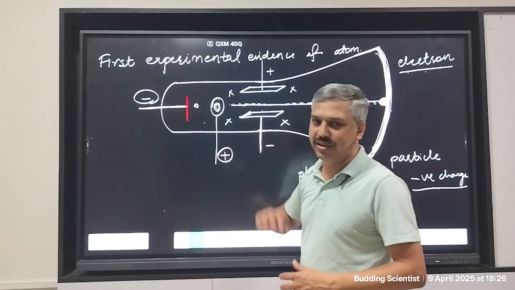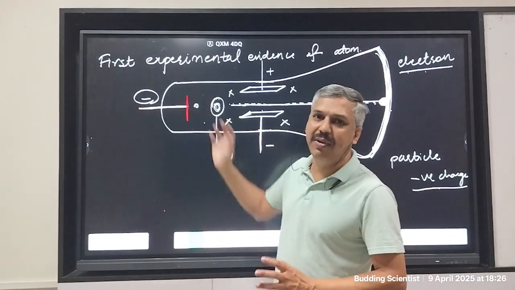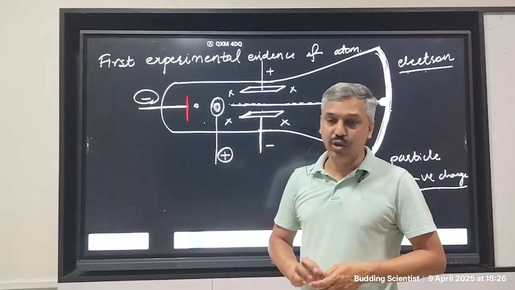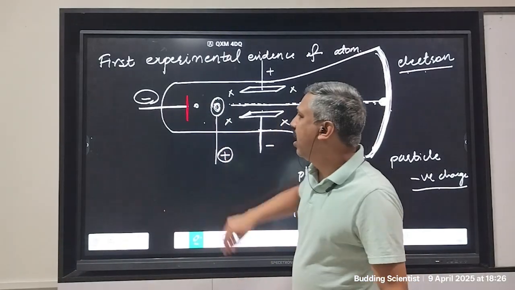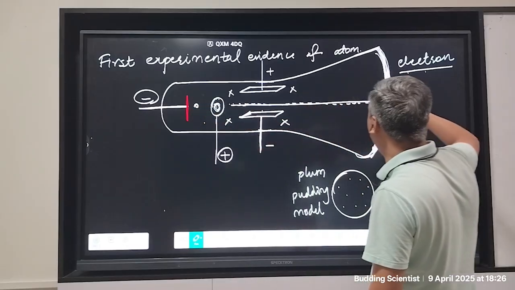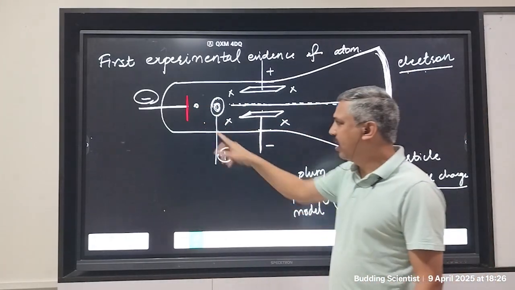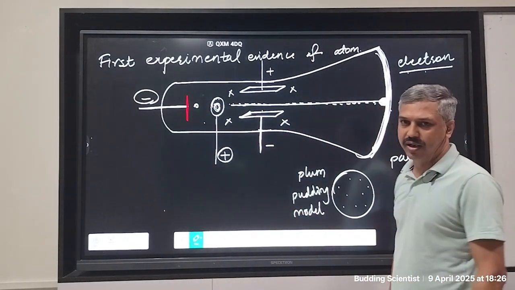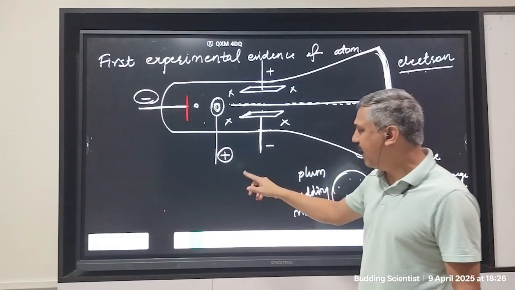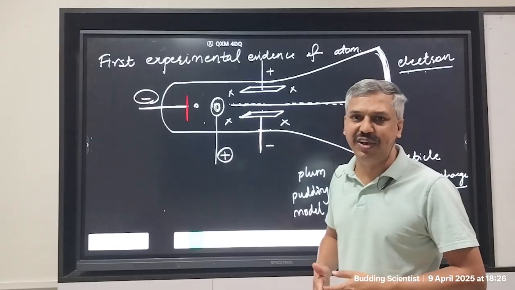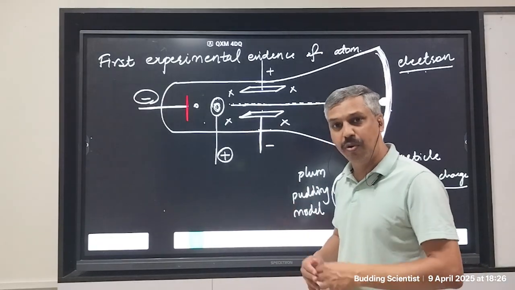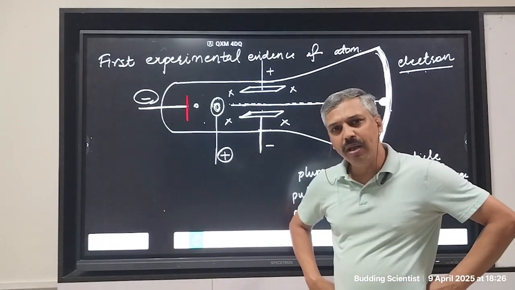The initial element is changed, and the new metal is kept. And it was found that electrons are still coming out of it and reaching here. Again the e/m ratio was determined, the charge upon mass, which is called the specific charge. The specific charge again comes out to be the same.